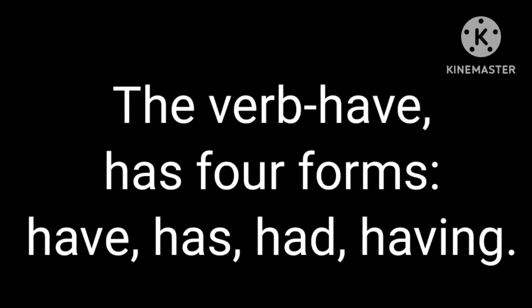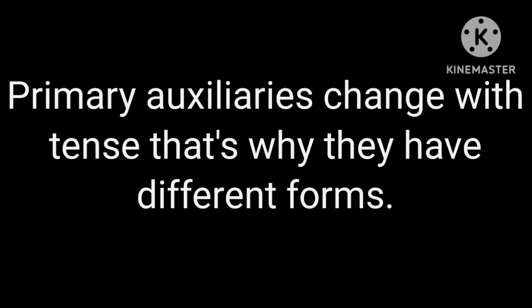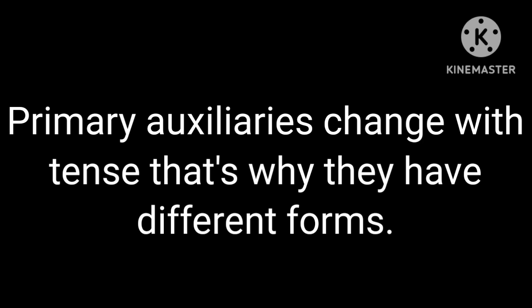The verb have has 4 forms: have, has, had, having. The verb do has 5 forms: do, does, did, done, doing. Primary auxiliaries change with tense. That's why they have different forms.